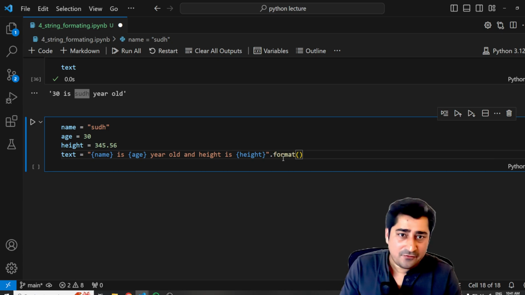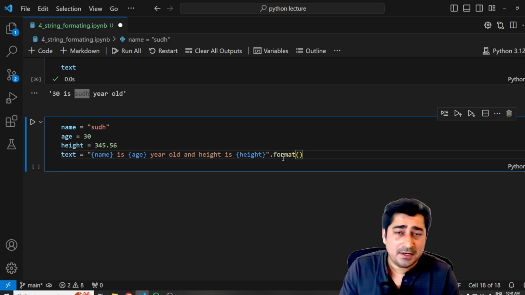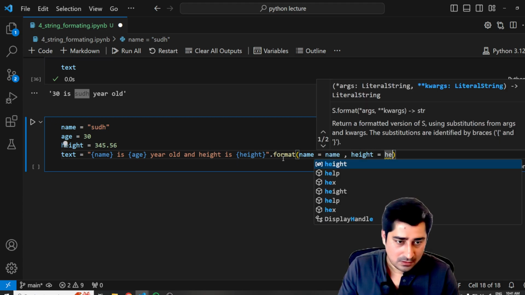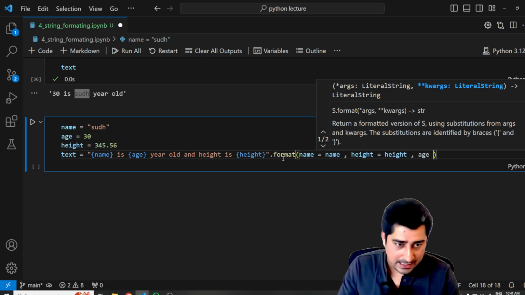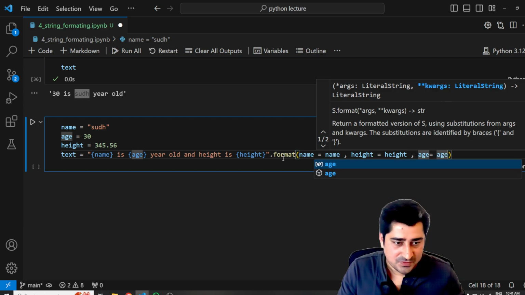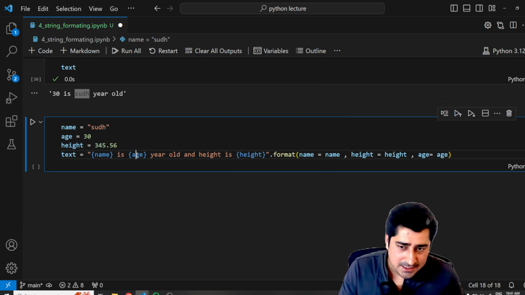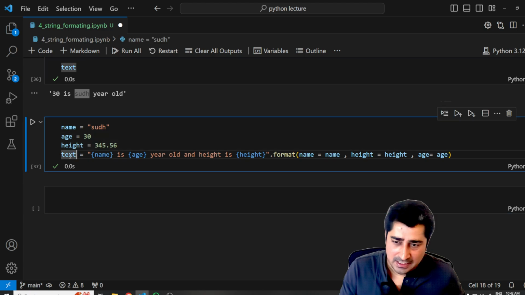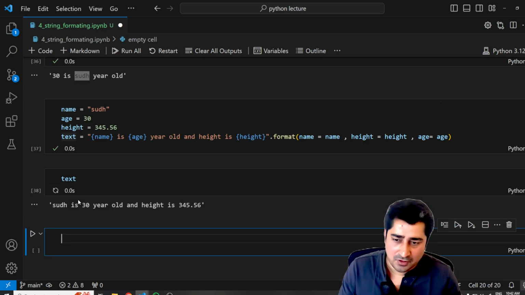Now inside format, I can give a named argument and named argument value. So name is equal to name, and then height is equal to height, and then age is equal to age. See, age is available in the second place, but I'm keeping it in the third place. Height is available in the third place, I'm keeping it in the second place. Now execute and let's see whether it is able to fetch the data for me or not.